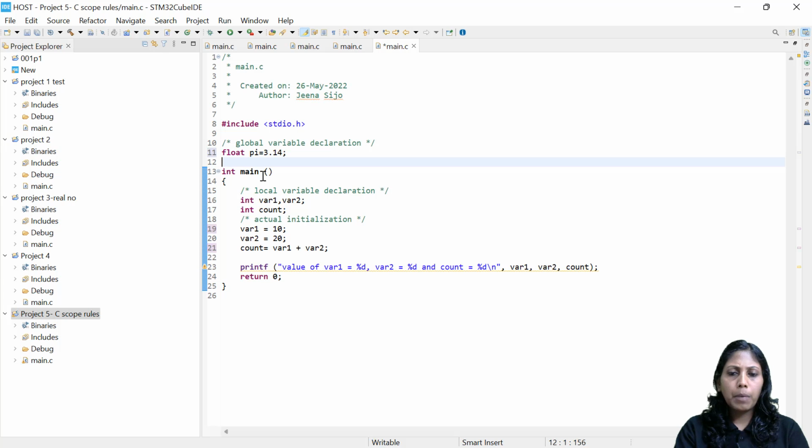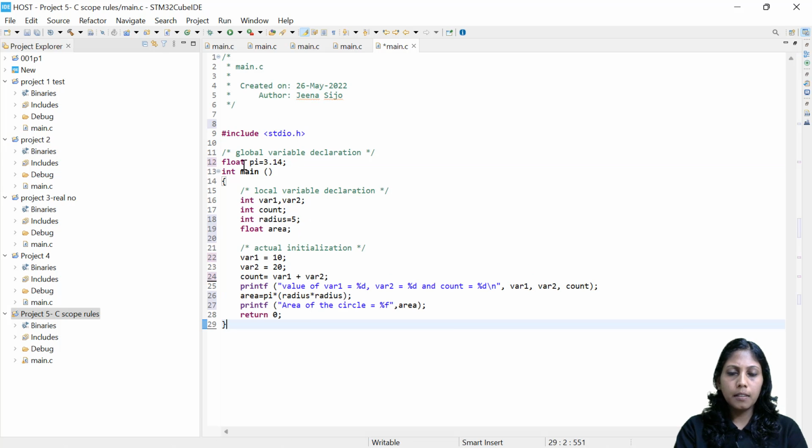All right. So now in the main program I am just trying to access this global variable, and I would like to do a simple calculation to find the area of the circle. So here you can see the global variable pi. And inside the main function I am declaring one more variable called area. Area is actually pi r square. So I declared one radius variable here. All are local variables. Float area, I have declared only. I haven't used it.